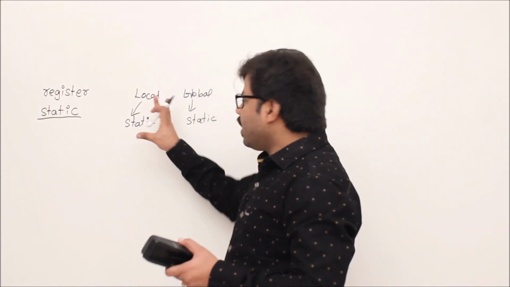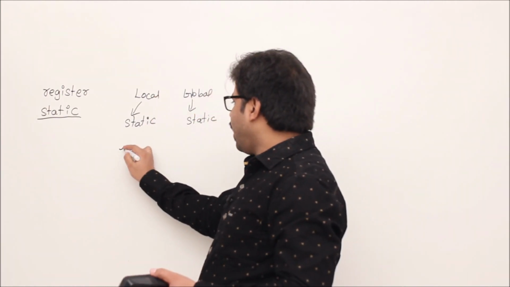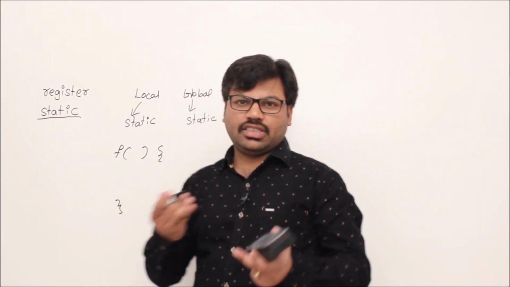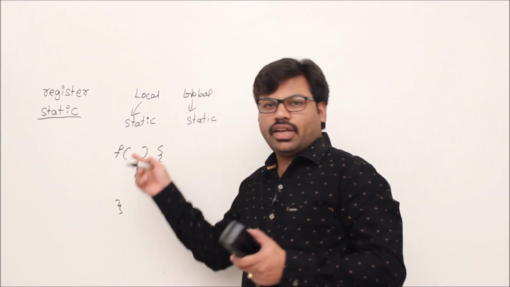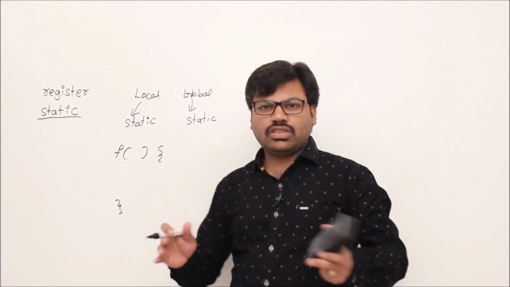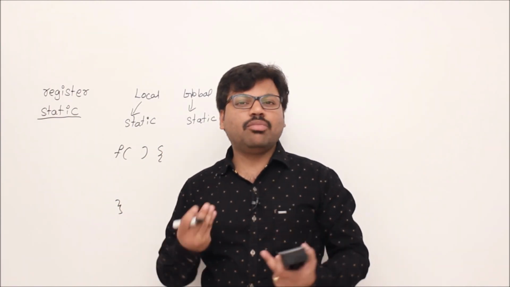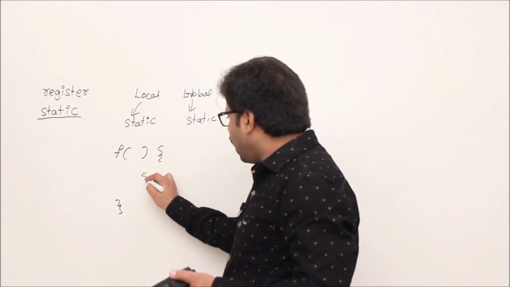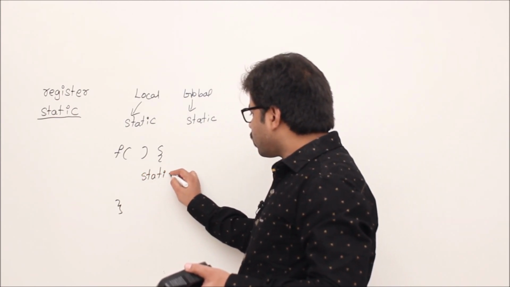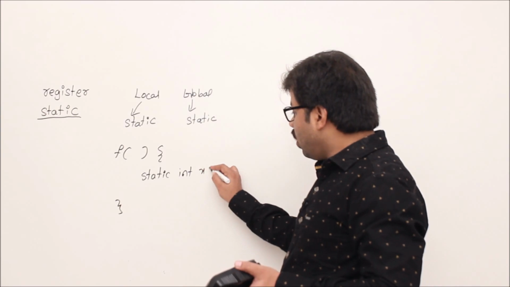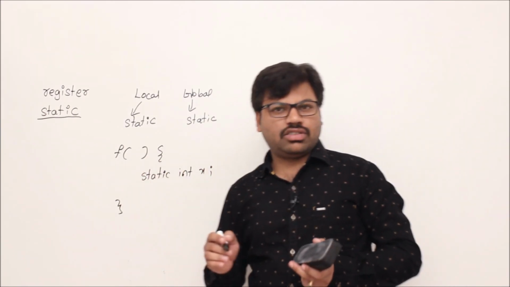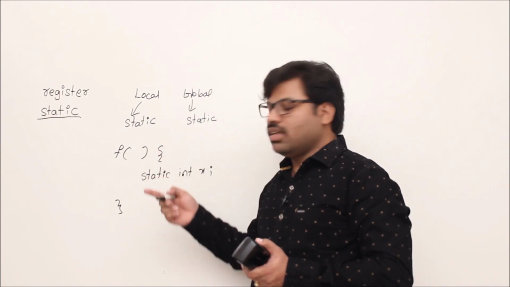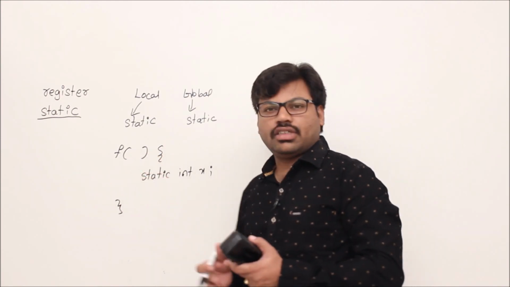Static local variable's purpose is this: I have a function, and we know that all local variables are generally temporary, right? We want to use them temporarily. After the function is closed, we don't want them. That is the general motivation behind a local variable. But a static local variable is a variable which we want after the execution of the function also. That means we want to use it again and again across the invocations of this function.